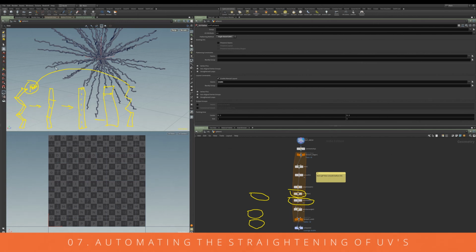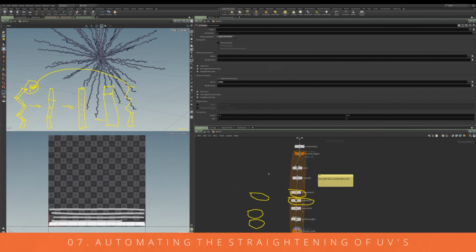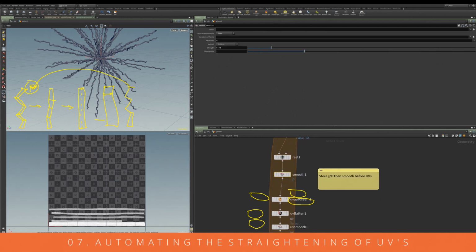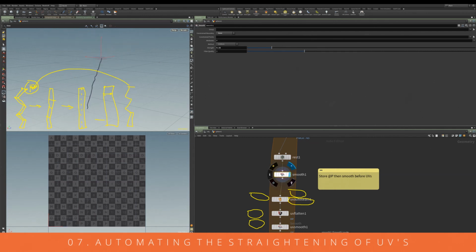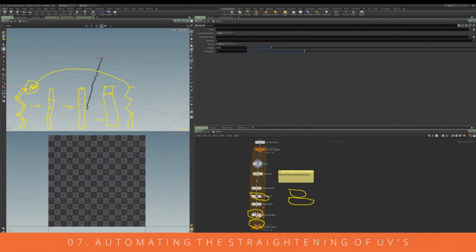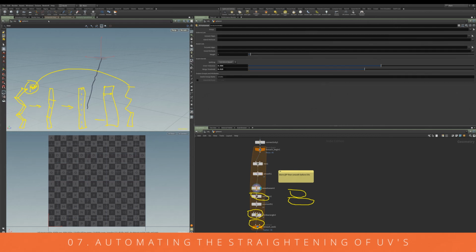Okay, so that's essentially the process. I'm just going to quickly walk through the steps. You can see we've got this for each loop here. Just going to activate it here. We're storing the rest, which is the position of the points. You can do that in a wrangle using @p and just store that as an attribute. Then we're smoothing those. Let me activate this, it'll be easy to see here. So we've got this rest storing the position, smoothing the UVs out here, creating some auto seams.